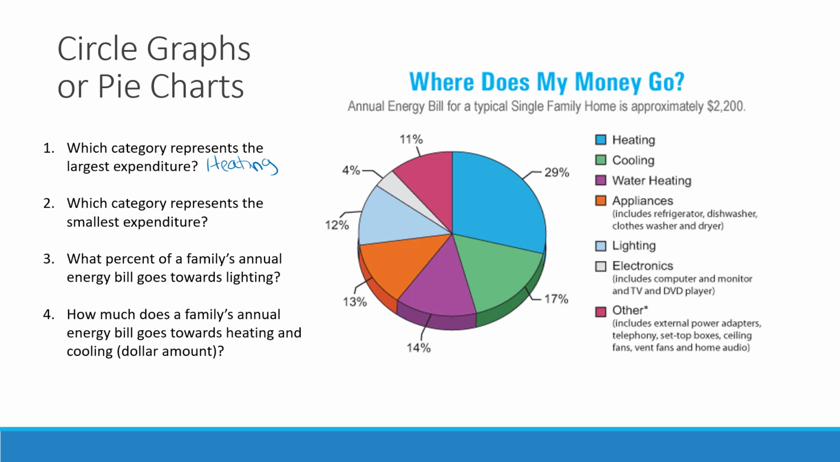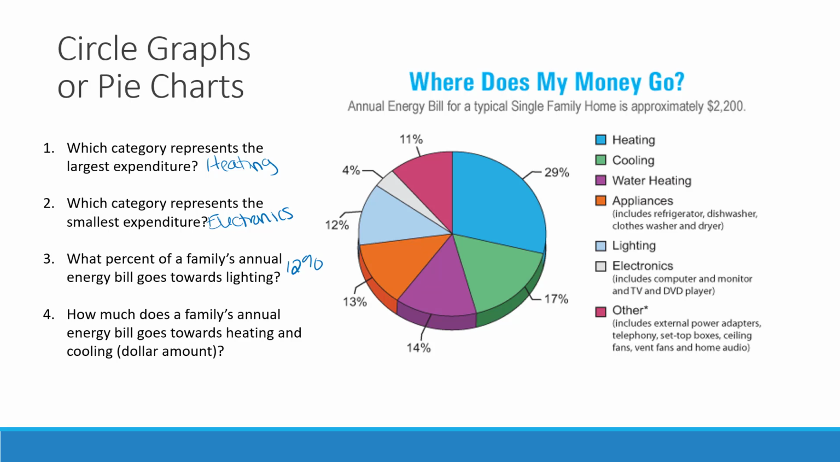So my smallest piece of my pie is this gray color, which is electronics. What percent of a family's annual energy bill goes towards lighting? So I would find my lighting, which is my light blue, and find my percentage, which is going to be 12%.